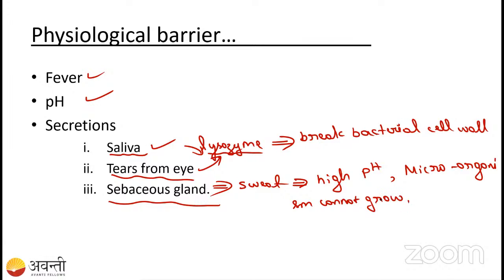That is how our sweat gland works. So sweating is good, right? Because whenever we sweat, the sweat is going to kill the microorganisms. In the tears and saliva also, there is lysozyme, which is going to kill the bacteria. So I think you understood this.